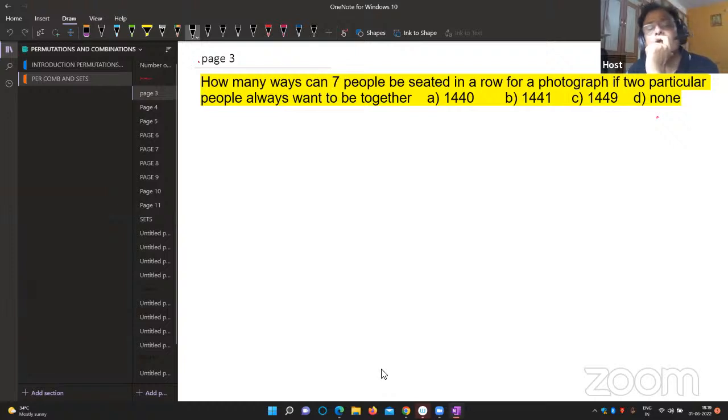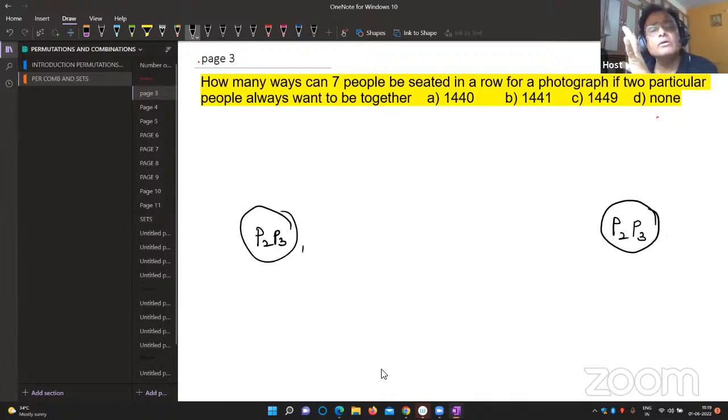Okay, I'll tell you one thing. Person 2 and person 3, they want to be together always. If 2 particular people always want to be together, that means P2, P3, they are together wherever they go. And afterwards, P1, P2, P3, P2 is there already. That's P4, P5, P6, P7.